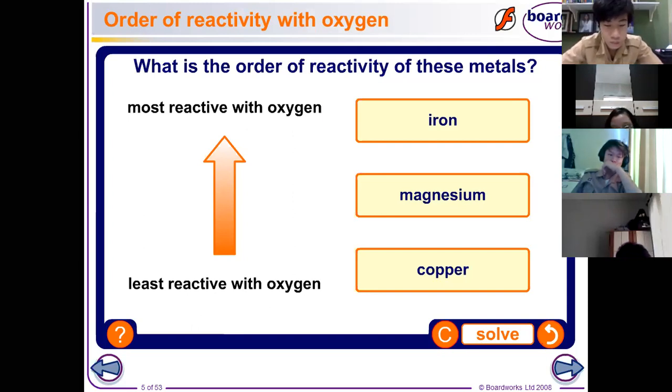Magnesium. Okay, very good. The first is magnesium, followed by copper, or followed by iron. How about you, Chanel? What is your idea? Which one is the second one? Is it iron or copper? Copper. Okay, you said copper. How do you say it's copper?